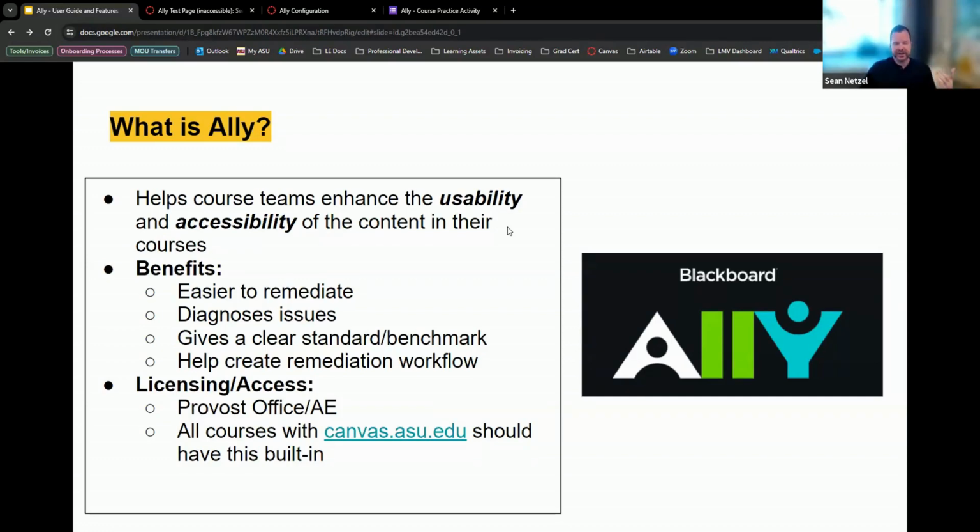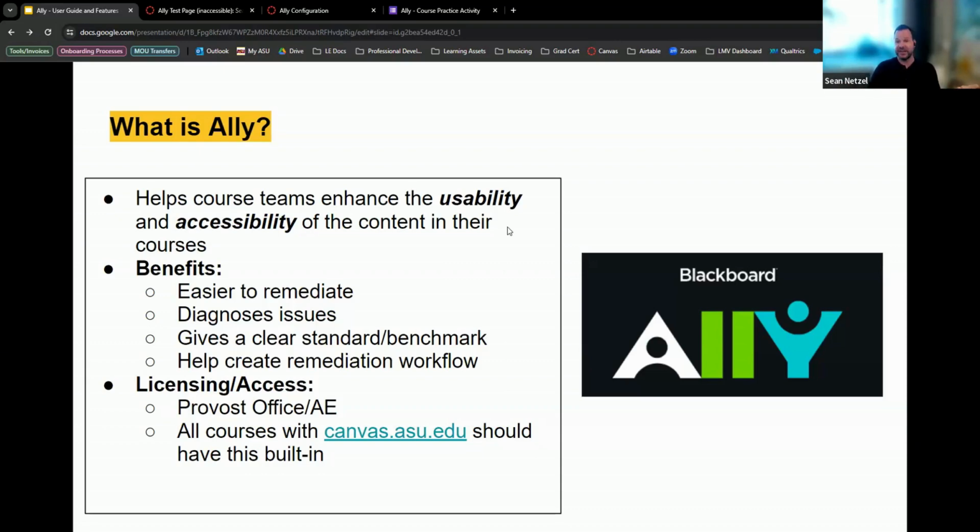So what's great about it is it gives you some of the accessibility benefits for students who might have some kind of learning or physical disability, needs assistive technology. But with the usability side, it really helps all students. And there's a lot of features in there that all students can and do benefit from when you remediate and fix some of the issues that are in courses with Ally.